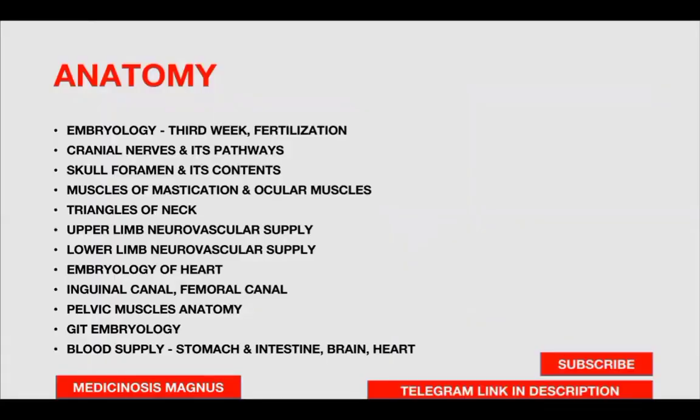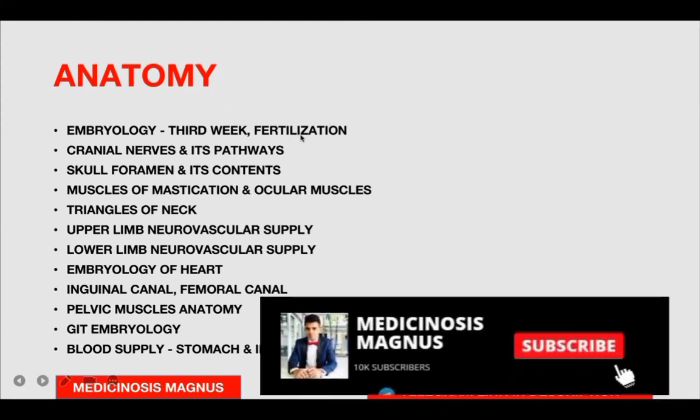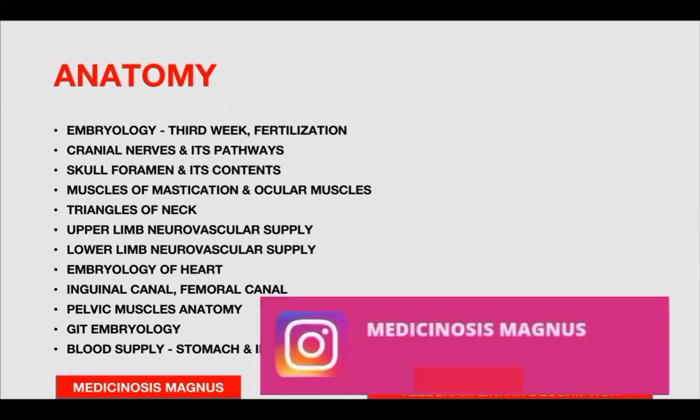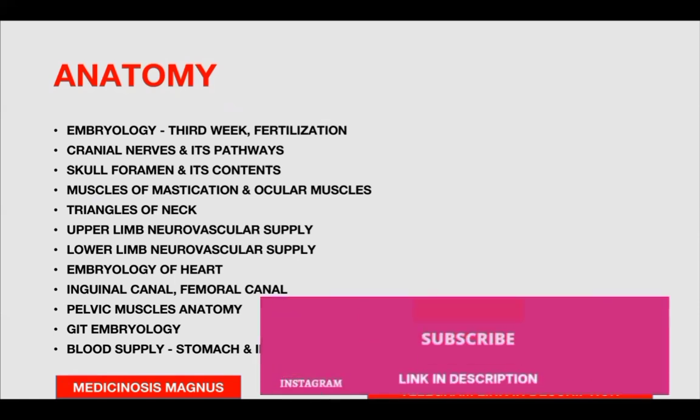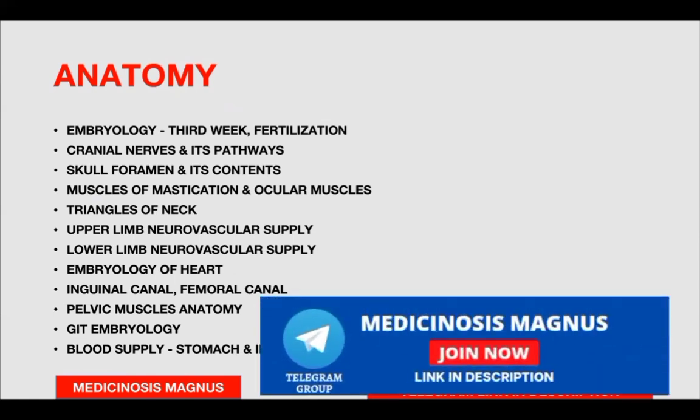So to start with, in anatomy, make sure that you know about the embryology, especially the third week, all the findings that are seen in the third week, and about the fertilization, the dates. So all those things are very important. Female reproduction, male reproduction, fertilization, the zygote formation, all those things are very important.